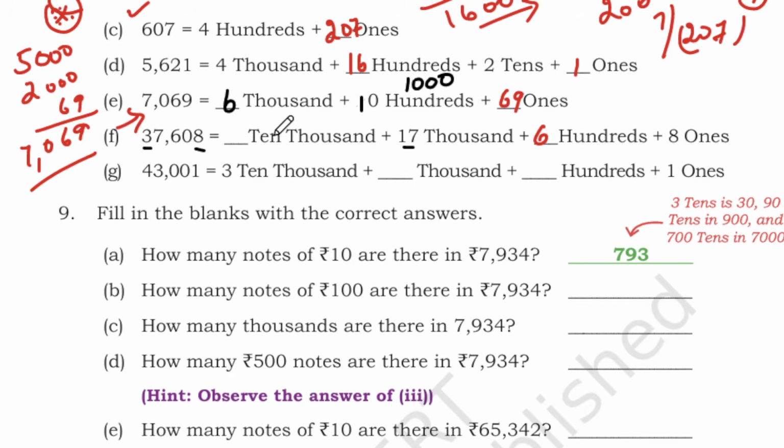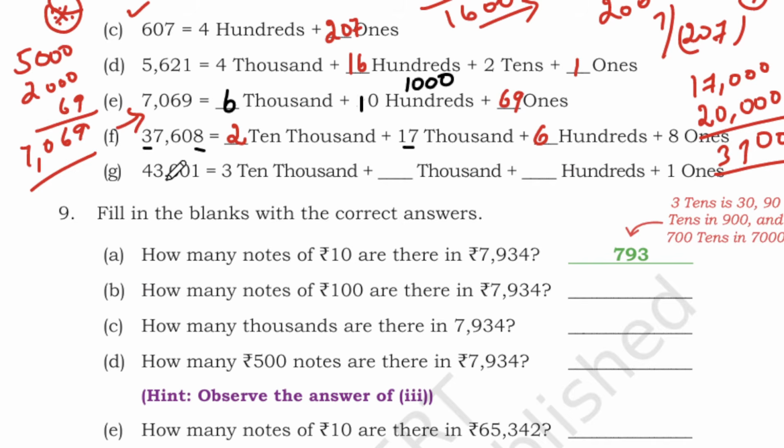So next we have 10,000. It should not be 3, it should be 2 because we have already here 17,000. Okay, how can we write 17,000? Here we have 17,000. If you write here, we already have dash 10,000, 2 10,000. So 2 10,000 is 20,000. So if you add these two, 0, 0, 0, 7 and 3, 37,000 is coming, right? So 37,608. So easily you will find the answer.